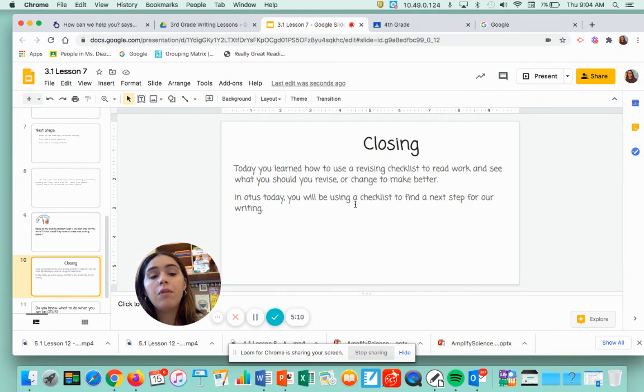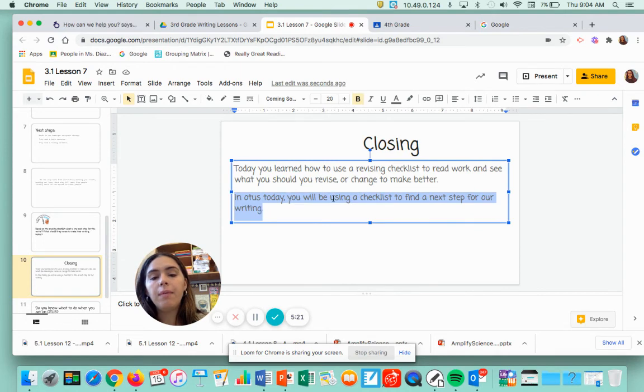Today, you learned how to use a revising checklist to read work and see what you should use to revise or make it better. Today in Otis, you will be revising your paragraphs about staying safe from COVID by using the revising checklist.